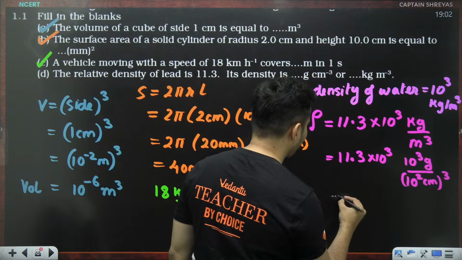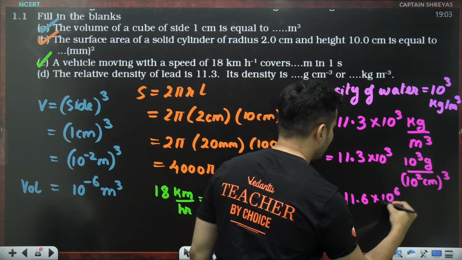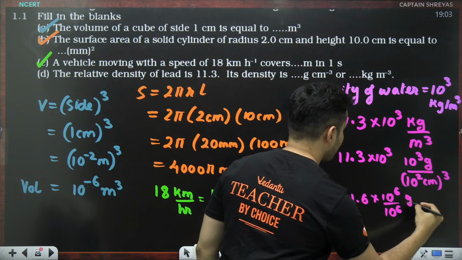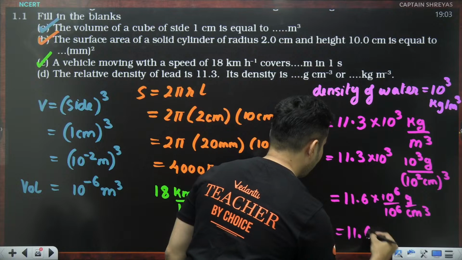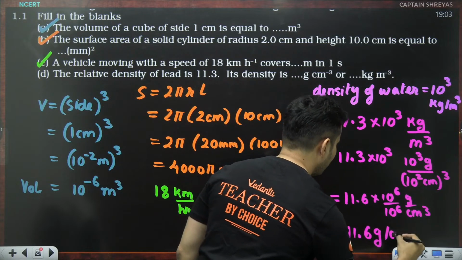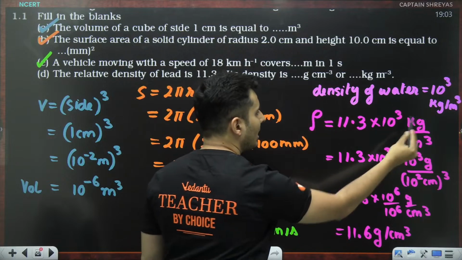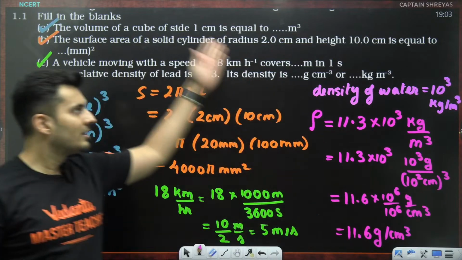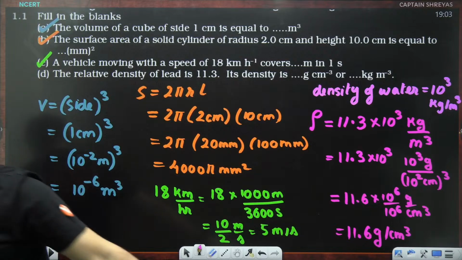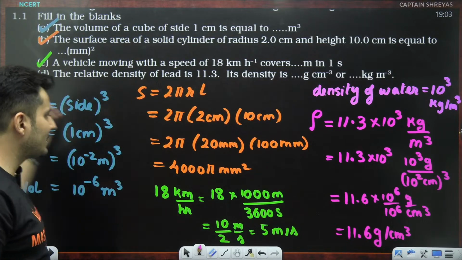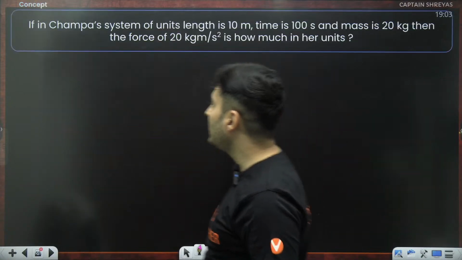They cancel, and what is left? 11.3 into 10 to the power 6 on the top, 10 to the power 6 on the bottom, gram per centimeter cube. It will just be 11.3 gram per centimeter cube. So we got the answer in gram per centimeter cube and also kg per meter cube. This is your NCERT question. Clear? Everyone? Understood? If you understand these problems, any other conversion will also become easy.